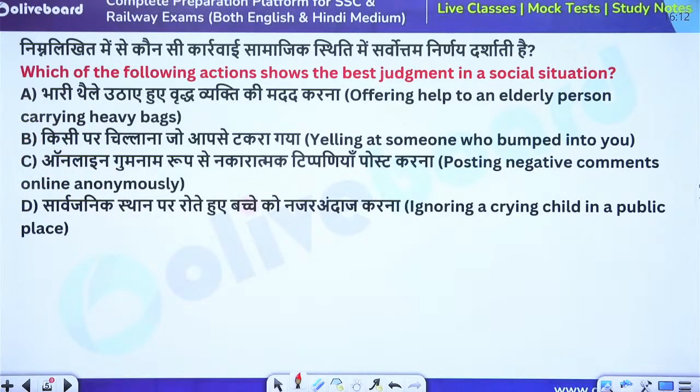Next. Which of the following actions shows the best judgment in a social situation? This is a very easy question actually. Merely by reading you will be able to get your correct answer. Offering help to an elderly person carrying heavy bags. Yelling at someone who bumped into you, obviously not. Posting negative comments online anonymously, no. And ignoring a child crying in a public place, no. So option A is the only right answer.